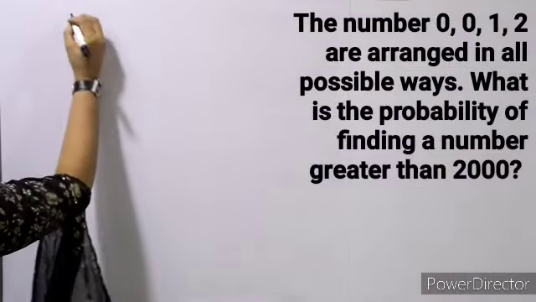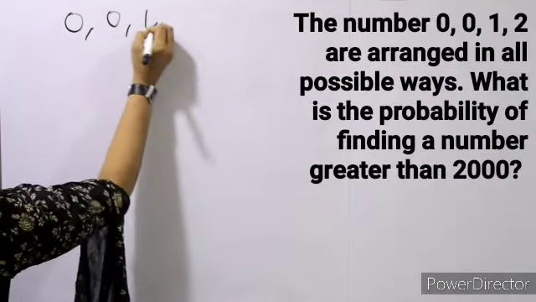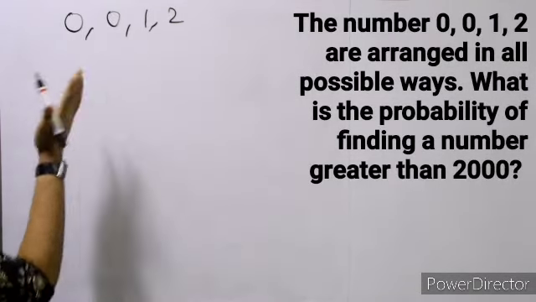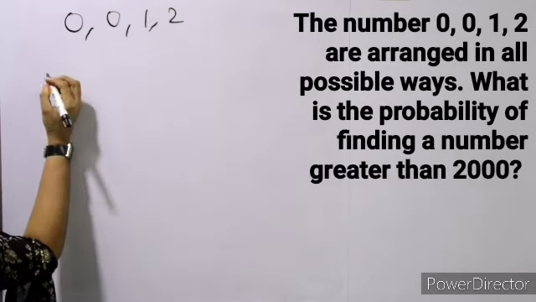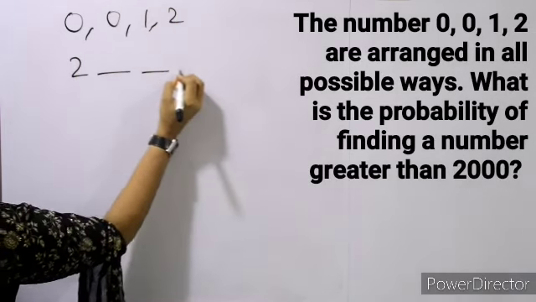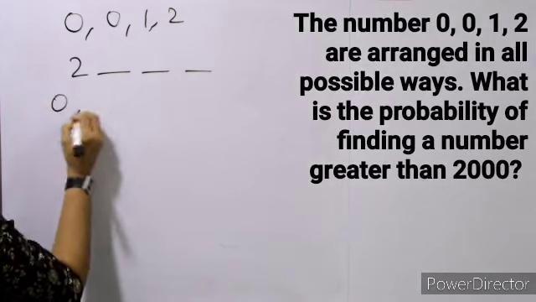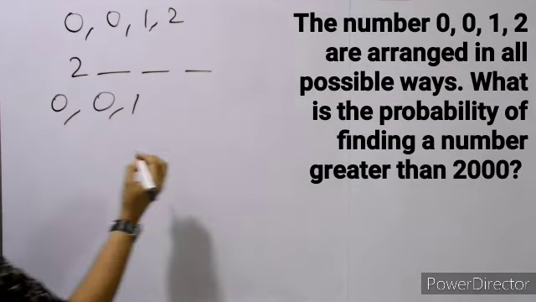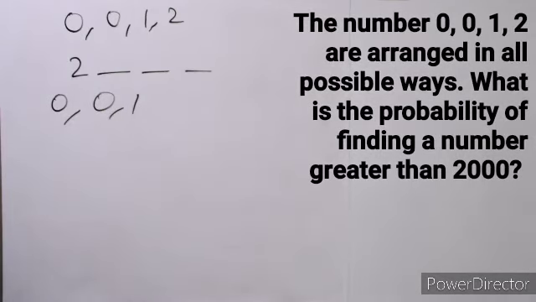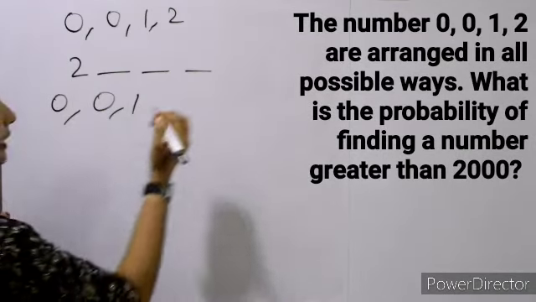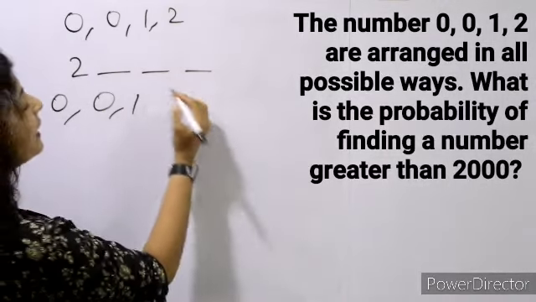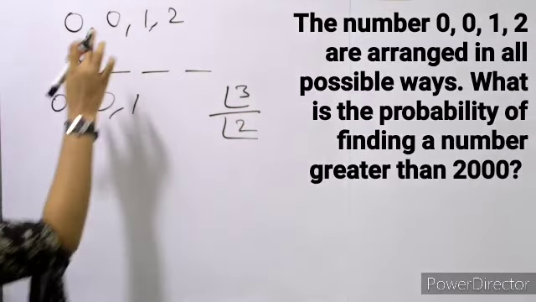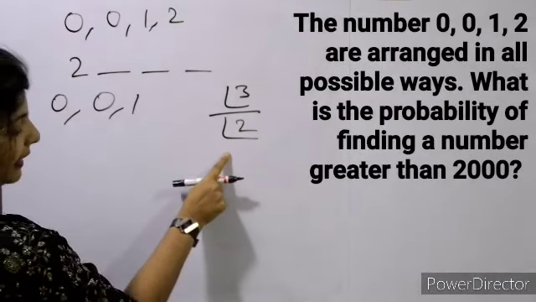So there are 4 numbers given 0, 0, 1 and 2. And we have to find out the number which is greater than 2000. Okay, 2000 से greater numbers we have to find out. So क्या हो सकते हैं 2 dash dash dash and 3 numbers are there 0, 0 and 1. So arranging these 3 numbers in the 3 vacant places will be factorial 3 divided by factorial 2, because 2 zeros are there, same thing, so we'll divide it by 2.